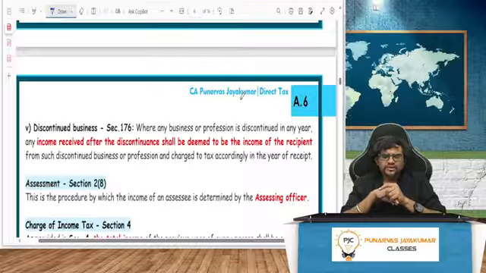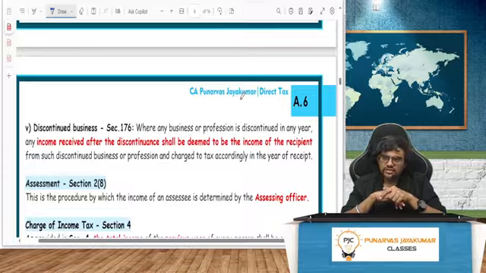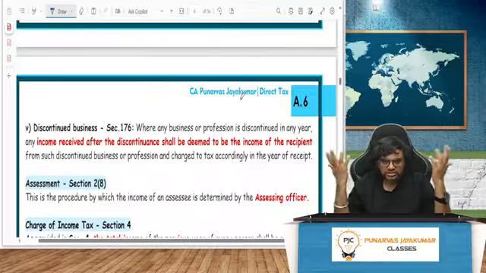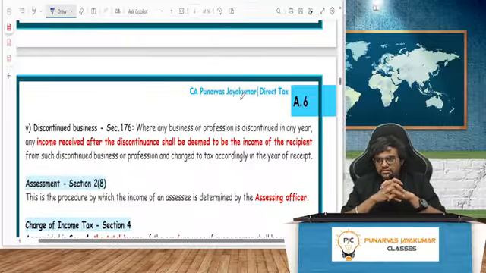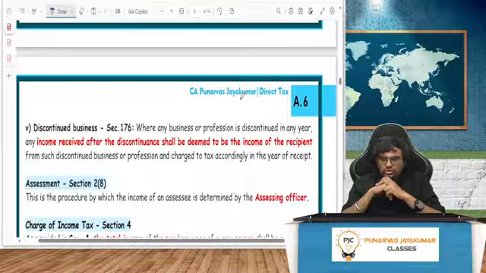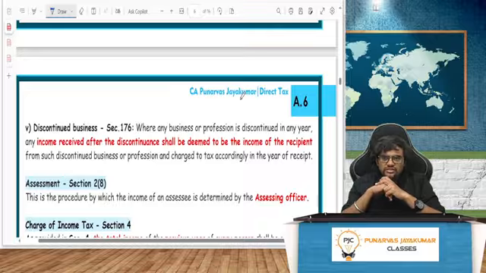You discontinued it. But you had made one order, 2 lakhs that fellow was supposed to pay, not paid. It's been 5 years now. Suddenly that fellow came and said, sir, sorry, I know I had to pay you this money. I did not pay because I had so many issues, so many problems, but now I have a different conscience. Please accept this money. When he gives that money to me this year, am I doing that business anymore? No. But is it still taxable? Yes. Why? Because I've received the money. It's something like bad debts recovery. Bad debts recovery is taxable in the year in which it is received.